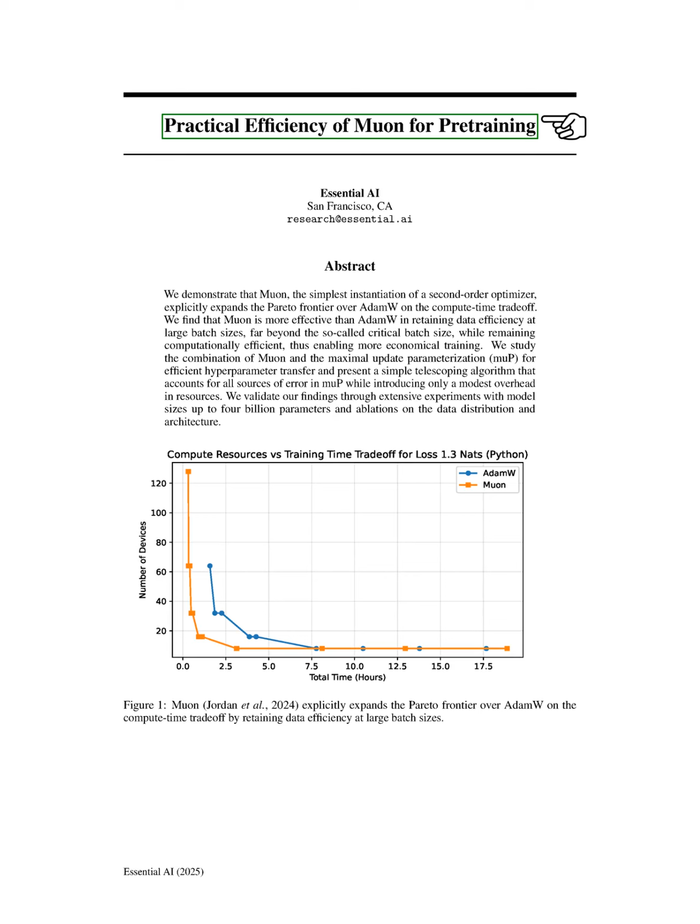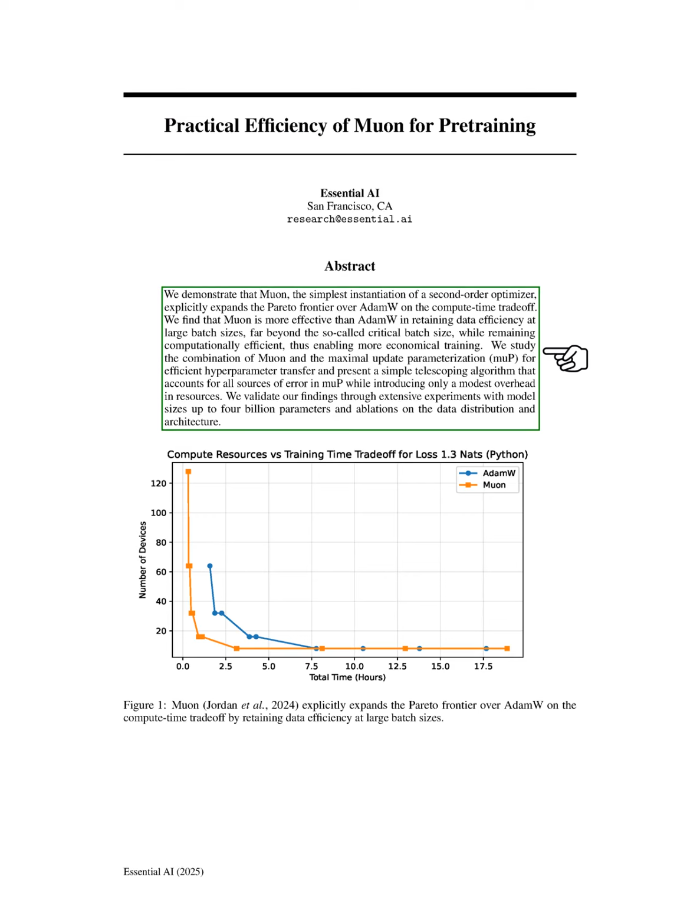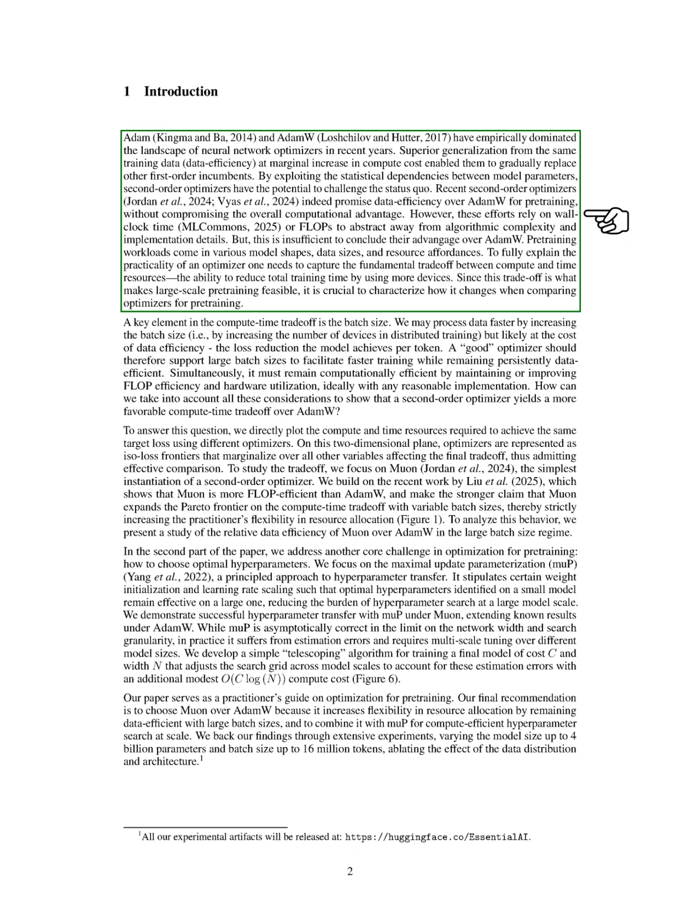Section: Introduction. In this section, we explore how second-order optimizers can enhance the efficiency of language model pre-training compared to AdamW. These optimizers can provide better generalization from the same training data by leveraging statistical relationships between model parameters. However, they often come with higher computational costs, and researchers typically use wall clock time and flop counts to simplify the complexity of these algorithms.